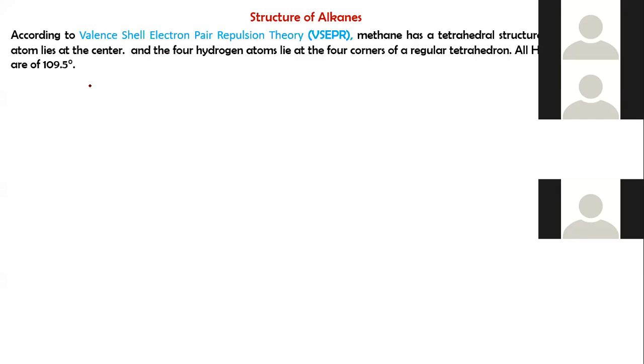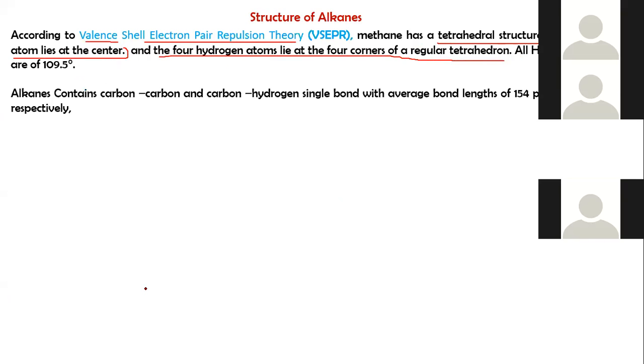So, the structure of alkane. According to VSEPR, that is, valence shell electron pair repulsion theory, methane has a tetrahedral structure in which the carbon atom lies at the center and 4 hydrogen atoms lie at the 4 corners of the tetrahedron. All the carbon-hydrogen bond angles are 109.5, which is the normal tetrahedral angle between hydrogen, carbon and hydrogen.